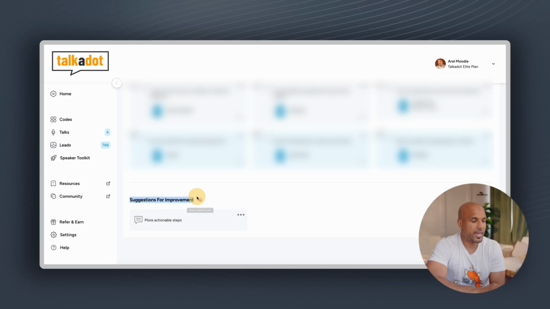In this section right here on the bottom of your report are suggestions for improvement. You'll notice that this is only visible to you. So if anyone in your audience gives you some feedback on how you can get better or doesn't like your presentation for any reason, don't look at it as a bad thing. Look at it for opportunities for improvement. But the good news is when you share your Talkadot report with people, they won't see that, only you will.